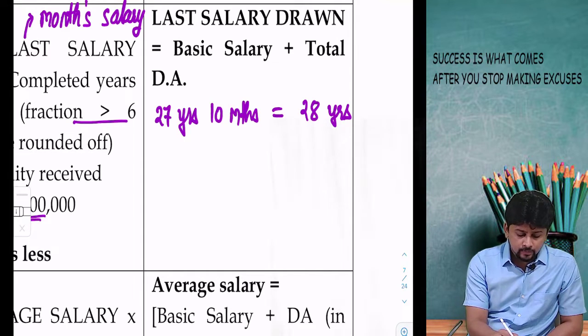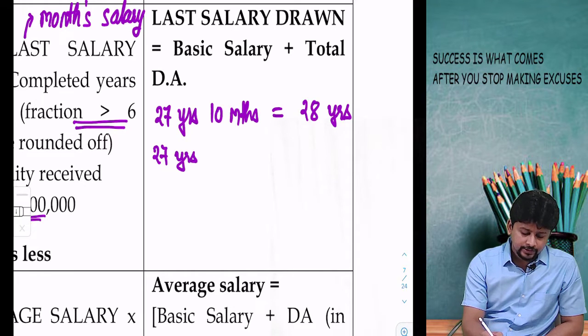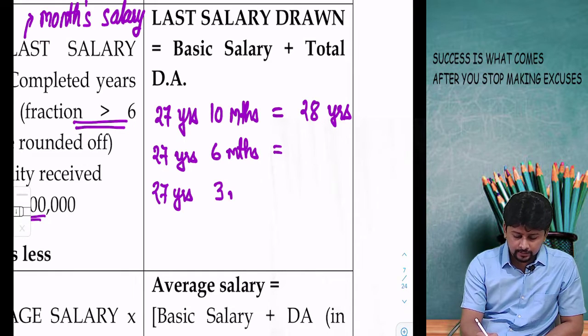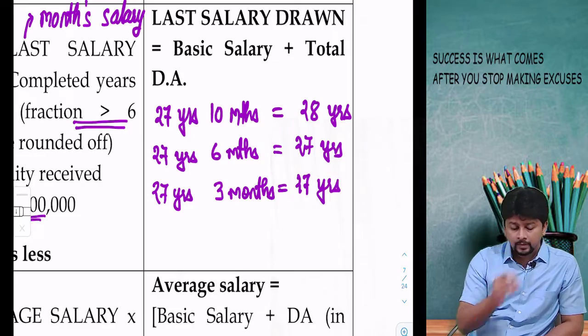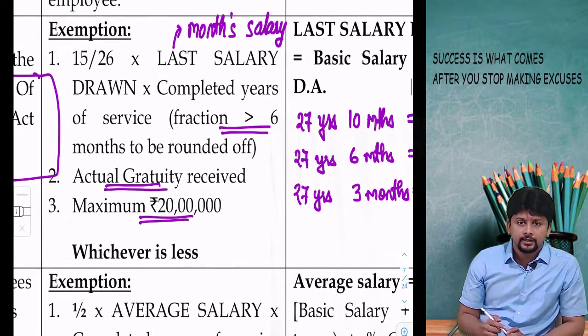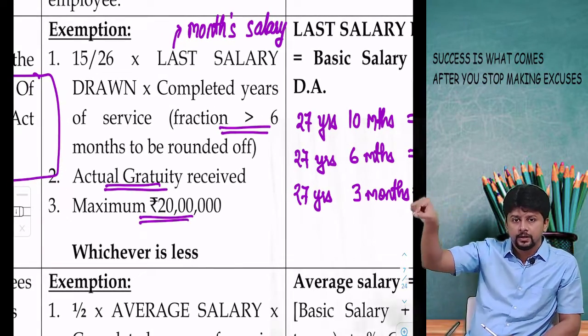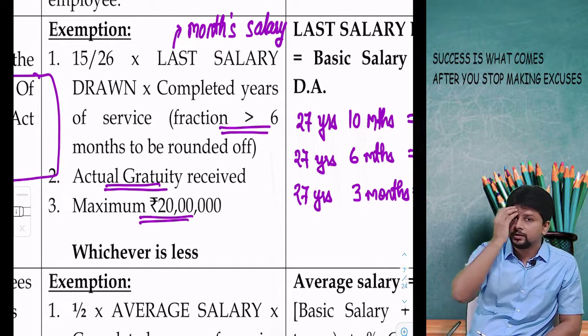But the fraction should be greater than 6 months. If it is 27 years and 3 months, then the rounding off will not happen. For your calculation, you will take 27 years only. So first amount is this mathematical thing, 15 by 26 into last salary drawn into completed years of service.